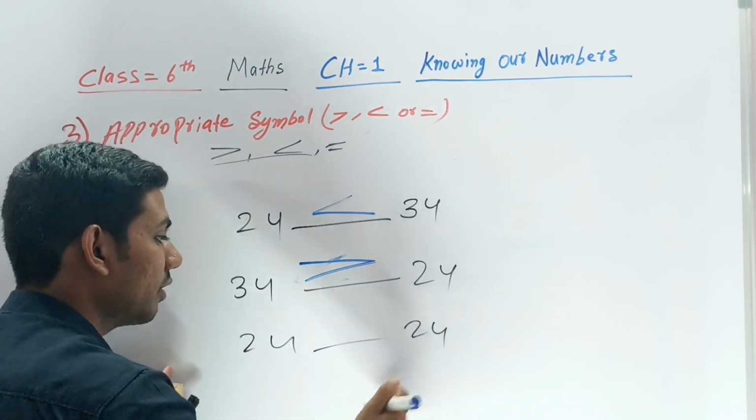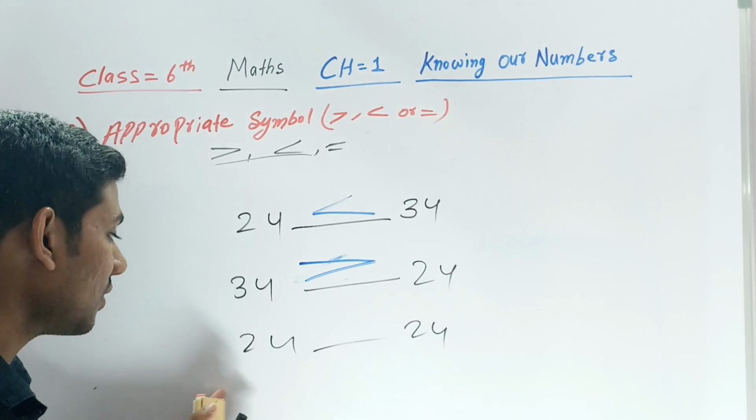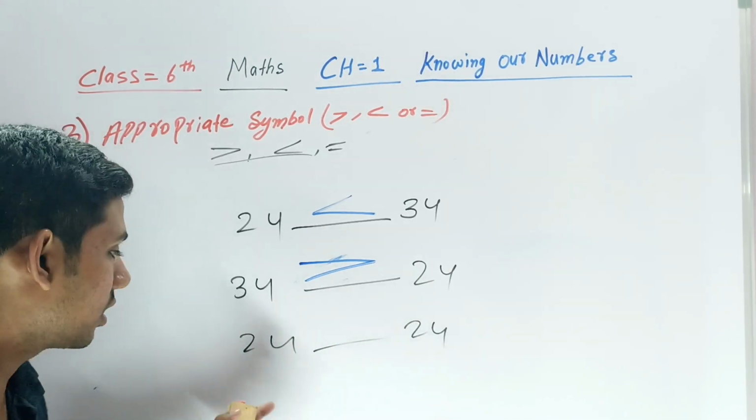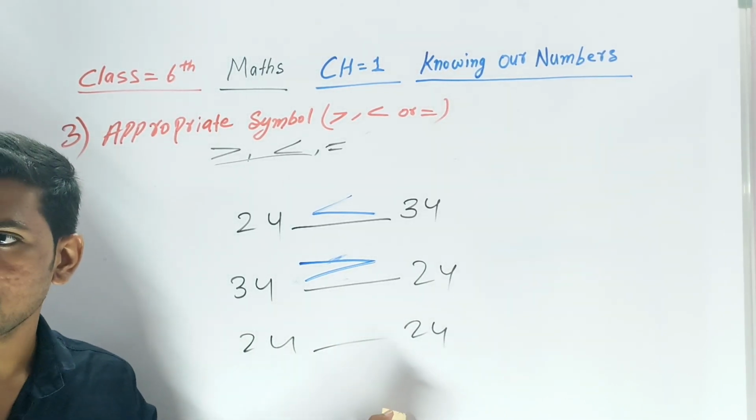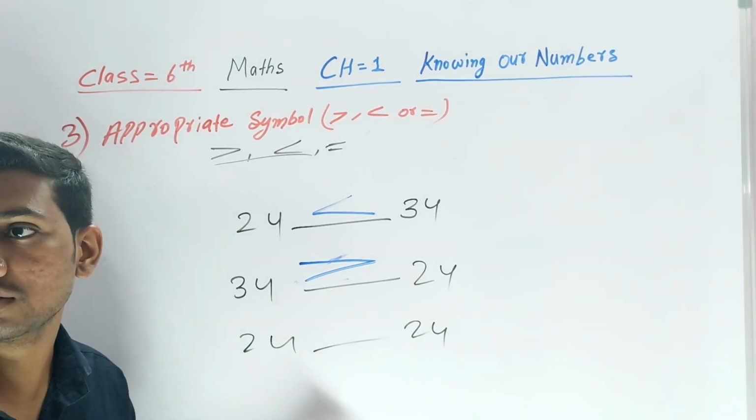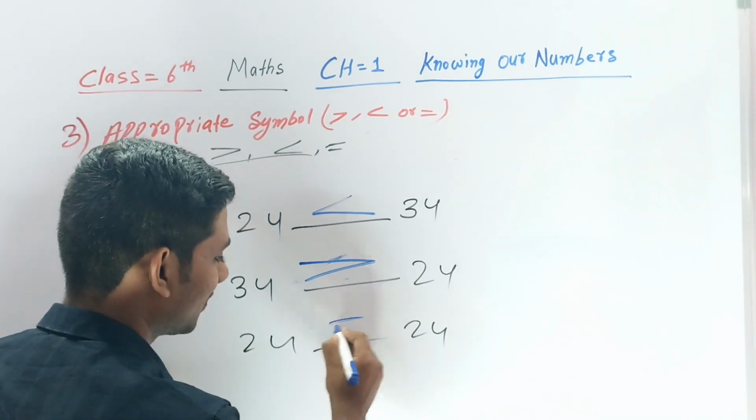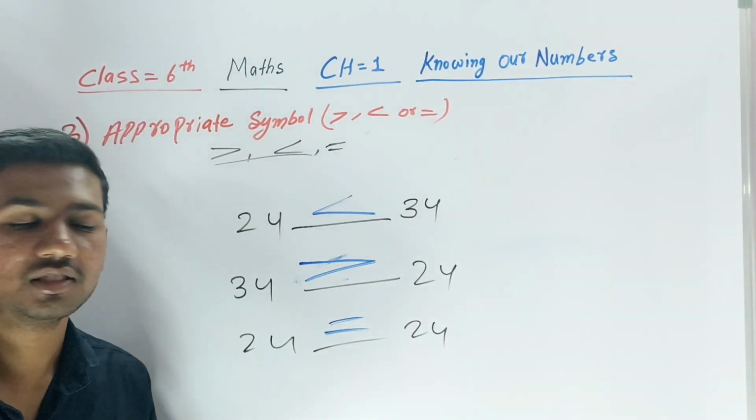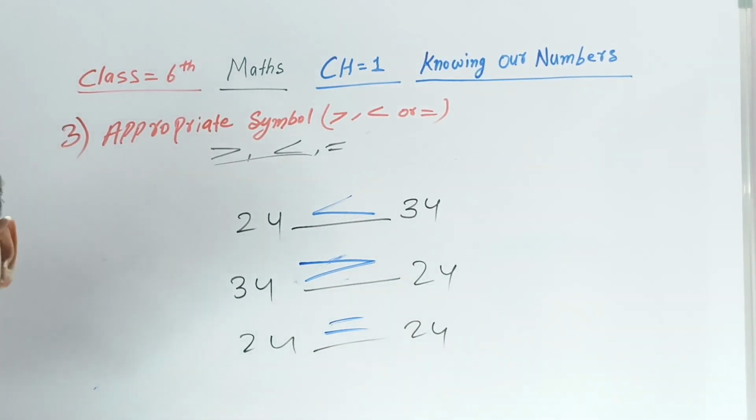And now in this 24 and 24, which is greater or smaller? Can you tell me? Both are equal. Then which sign will I use? Okay, equal to. Now you got it. So this comparison symbol is easy for everyone.